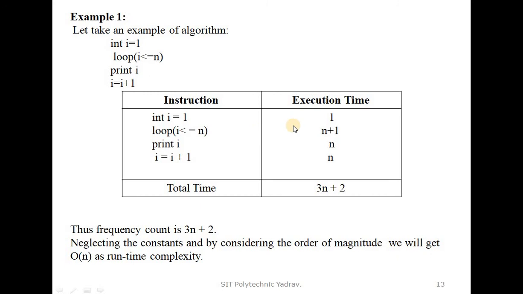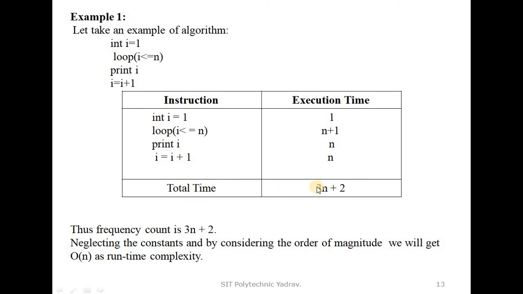Execution time complexity means we count how many times each step is required. Declaring integer I is equal to 1 requires 1 time. I less than or equal to n is executed n plus 1 times. Print I displays n elements, so n. I is equal to I plus 1 executes n times, depending on the input n.